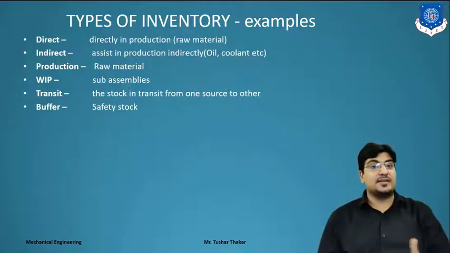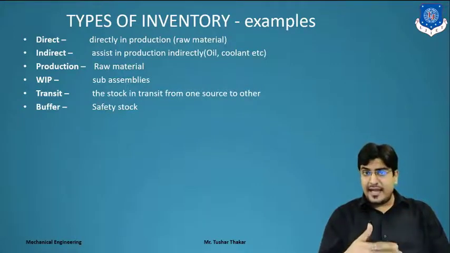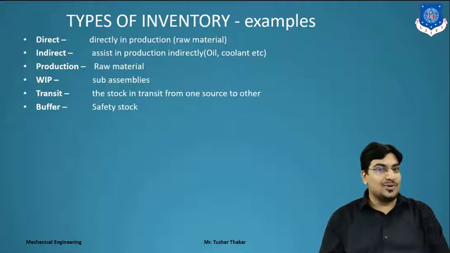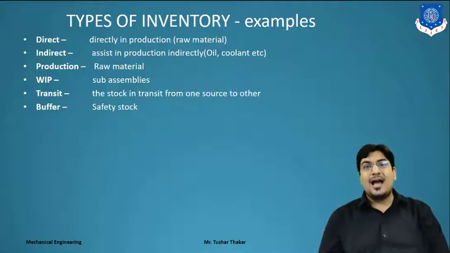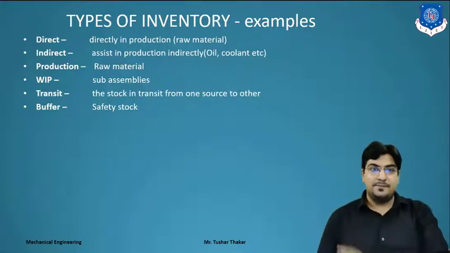There's a buffer, meaning the safety stock. As we saw, buffer stock means that in winter we find mangoes. How do we find the mangoes? Nowadays we find grapes also. How do we find the grapes? There is no season for grapes, or in winter there is no season for mangoes. So they have to stock them in cold storage as buffer stock. So we can get that safety stock for buffer, right?